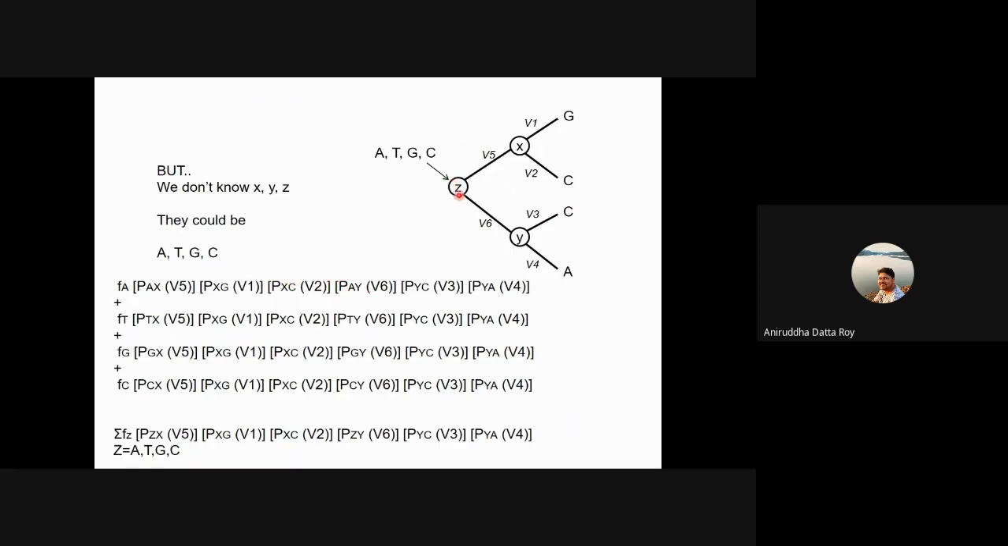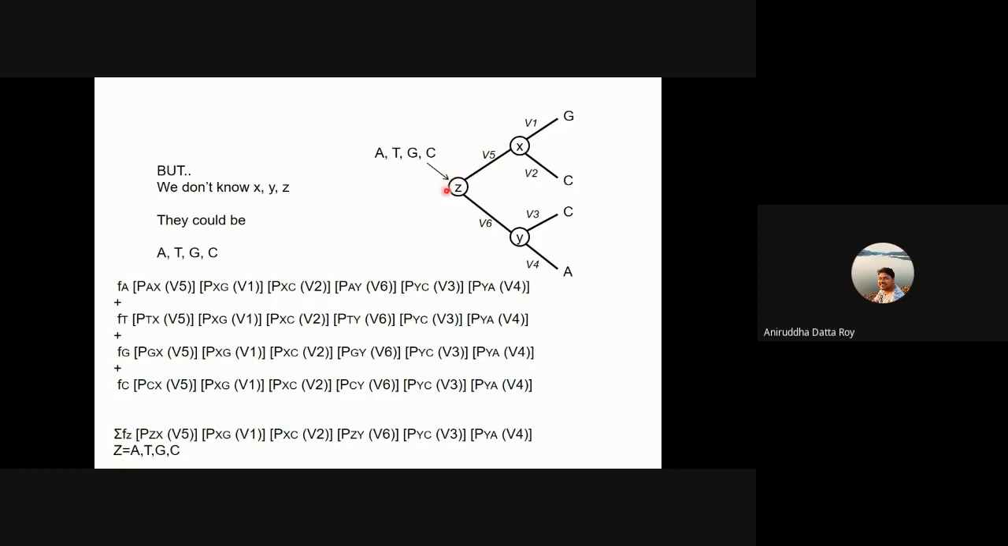So let's assume that this is an A, right? That would mean it's the prior probability that this is an A times the probability of change from A to X given V5, and then X to a G given V1, X to a C given V2. And then similarly, you go down this path. But we've done it only for A. So you do it for T, you do it for G, and you do it for C, right? And so basically you do a summation over all possible states. All right.